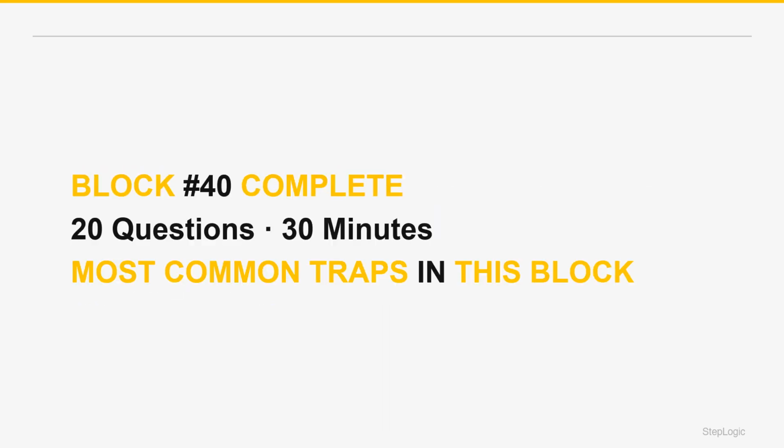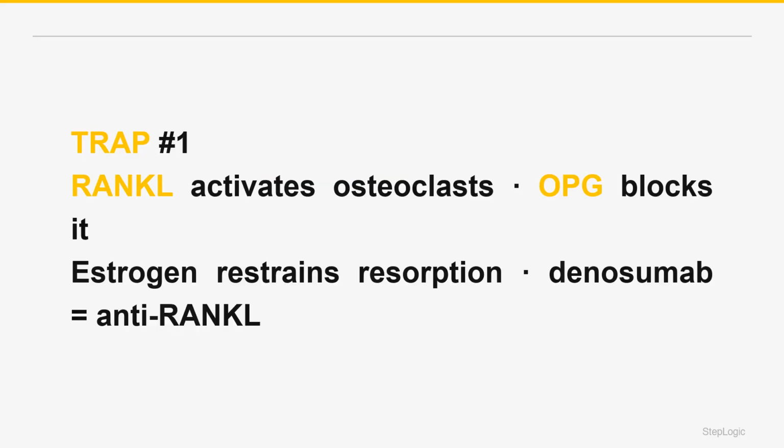Block 40 is done. Let's review the 5 biggest traps from this block. Trap 1: osteoblasts control osteoclasts. RANKL from osteoblasts activates osteoclasts to resorb bone. Osteoprotegerin is the decoy that blocks RANKL. Estrogen restrains osteoclasts, and denosumab is an anti-RANKL drug.